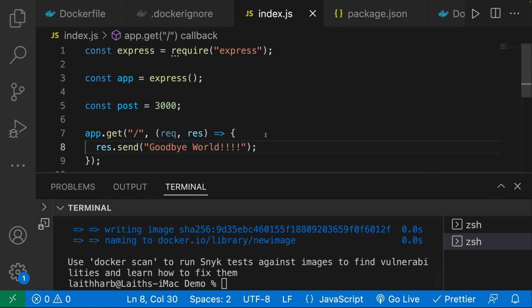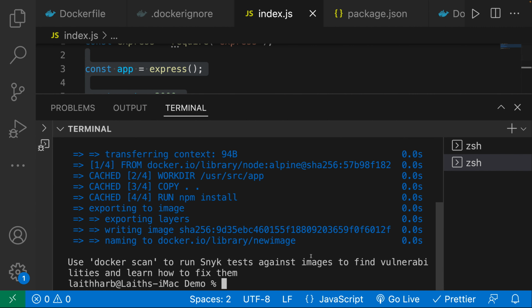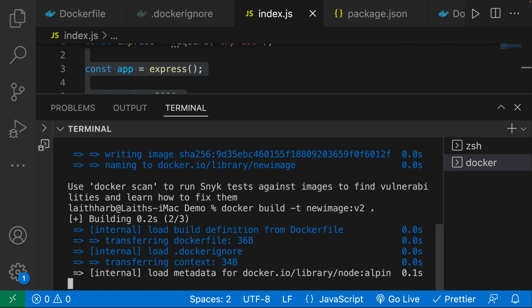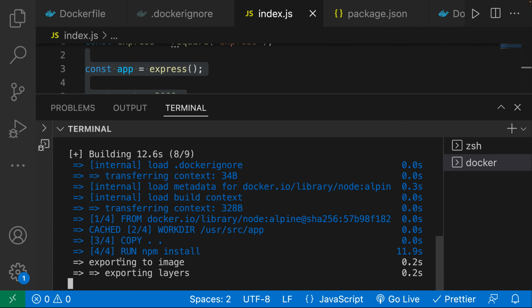What I want is to actually rebuild it and do the copy. So I'm going to say v2. Let's build this again. And you can see right away that Docker is smart enough to say, hey, this is not cached. The code here has changed. It's not going to cache it. It's going to restart the step.